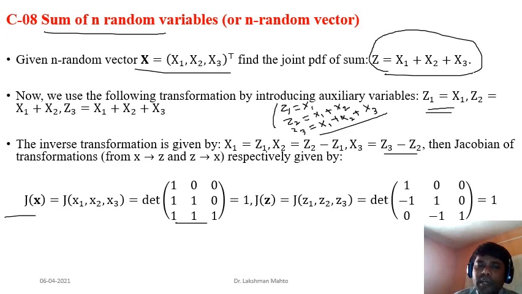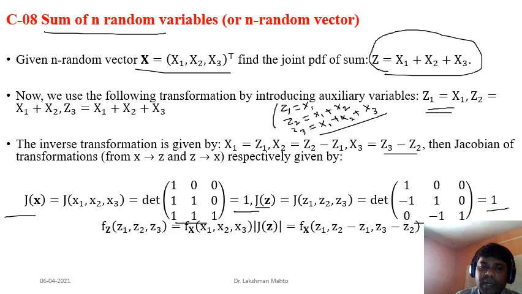What is the determinant of this one? It is a lower triangular matrix, and for a triangular matrix it is very easy to find the determinant: take the product of the diagonal entries. The diagonal entries are 1 1 1, and the product is 1. So the value of the Jacobian would be 1 by 1, that means equal to 1. Intentionally, I have taken another approach: I separately found the Jacobian matrix for Z, found its determinant, and it is also equal to 1. I did this just for your understanding.